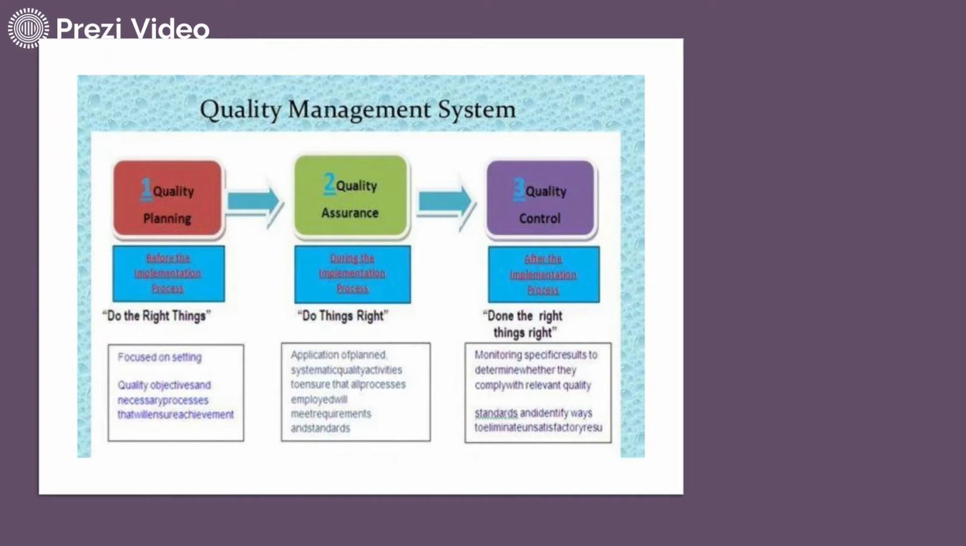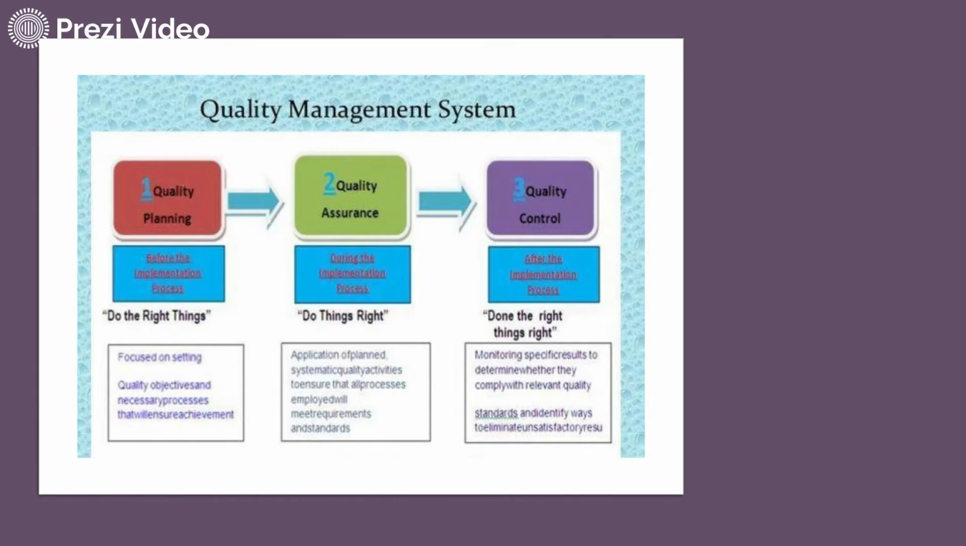Planning comes before the implementation of the actual process. So it simply requires that you do the right things and take the right decisions. After quality planning, you need to execute that plan, which is the quality assurance part. This is actually during the implementation. And the third very important part is quality control.